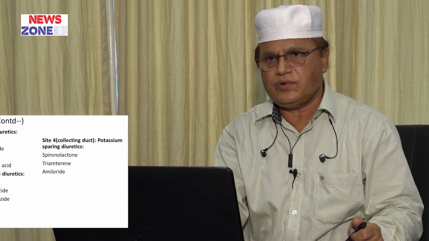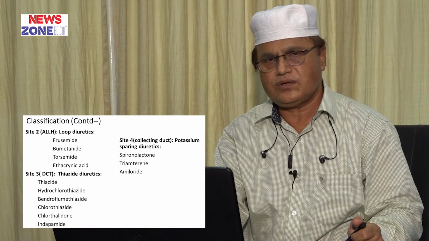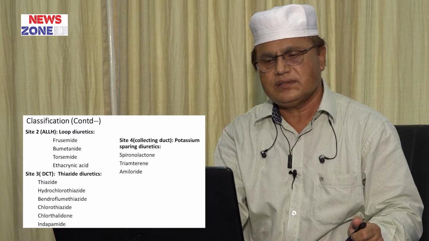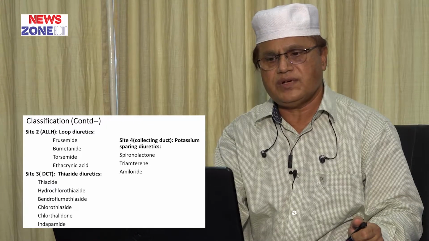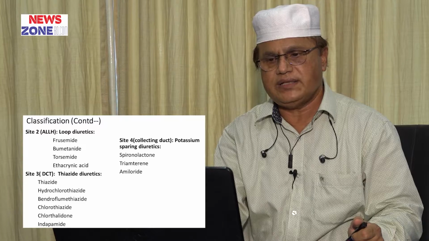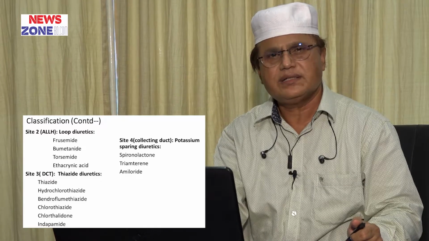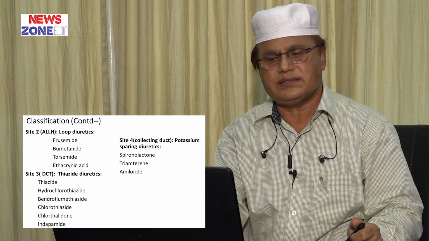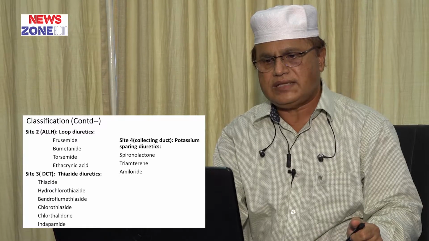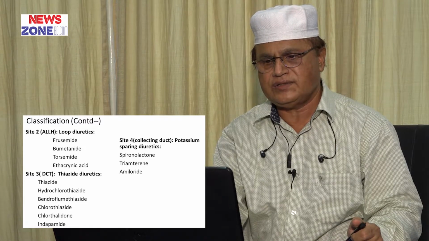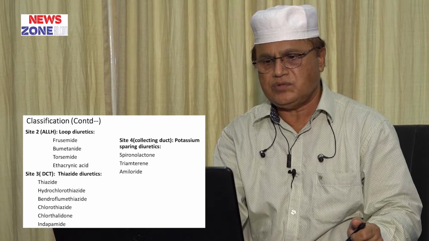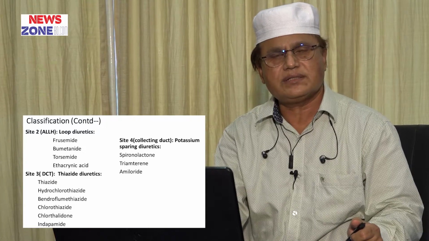Site 2, the ascending limb of the loop of Henle, we call loop diuretics. Loop diuretics are furosemide, bumetanide, torsemide, and ethacrynic acid. Site 3, diuretics act on the distal convoluted tubule, thiazide diuretics.